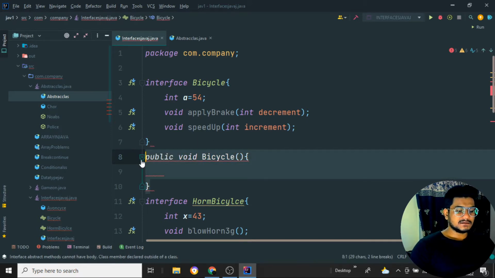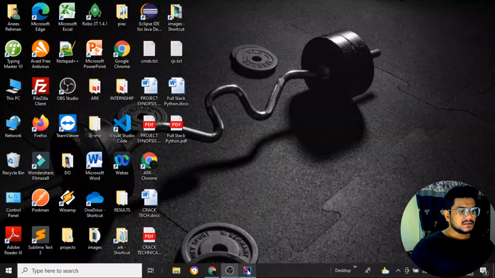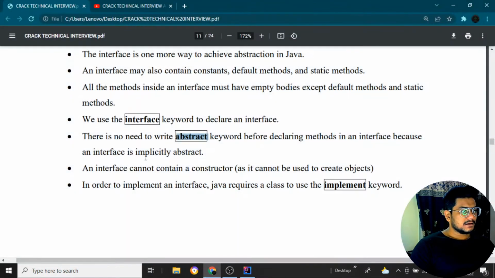A constructor is the same as the class name, so it is not the same as the interface. We cannot create a constructor for the interface. So it has been said that an interface cannot contain a constructor.